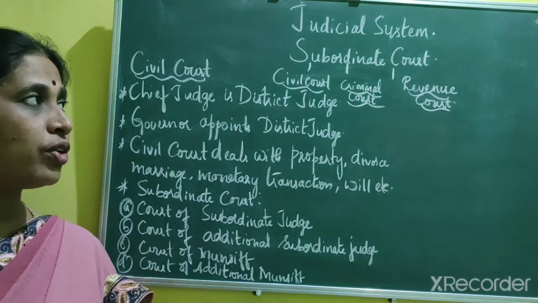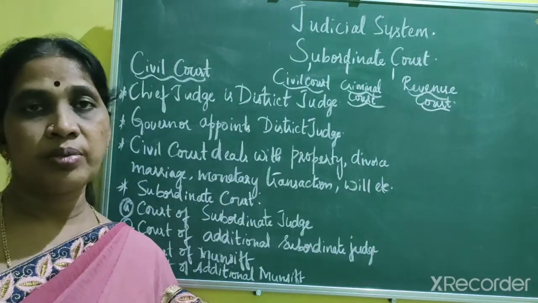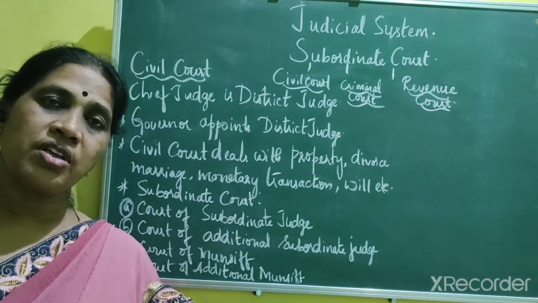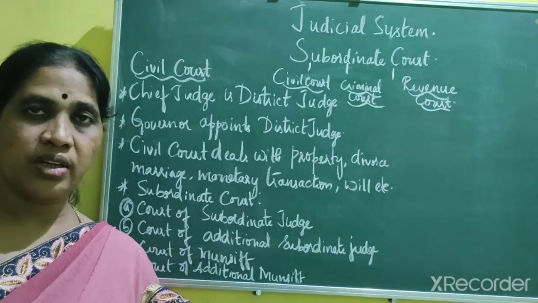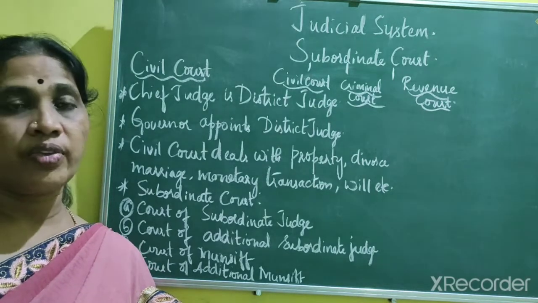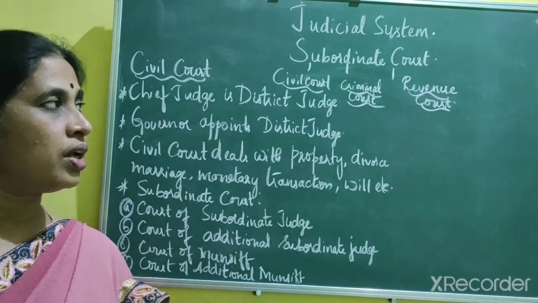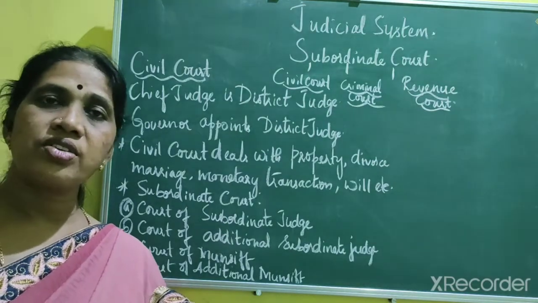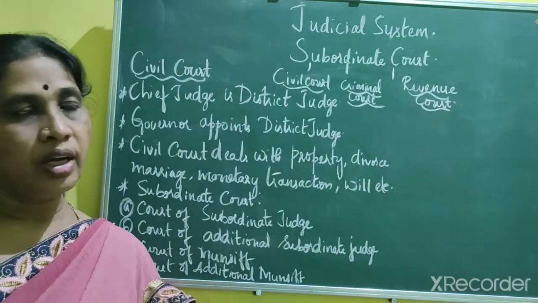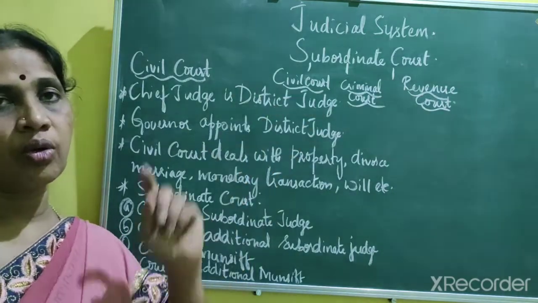For administrative convenience, for the purpose of judicial administration, every state has been divided into a number of districts, and each district functions under the jurisdiction of the district judge. Every district has a civil court, criminal court, and the court of revenue. And now we'll know about the civil court.